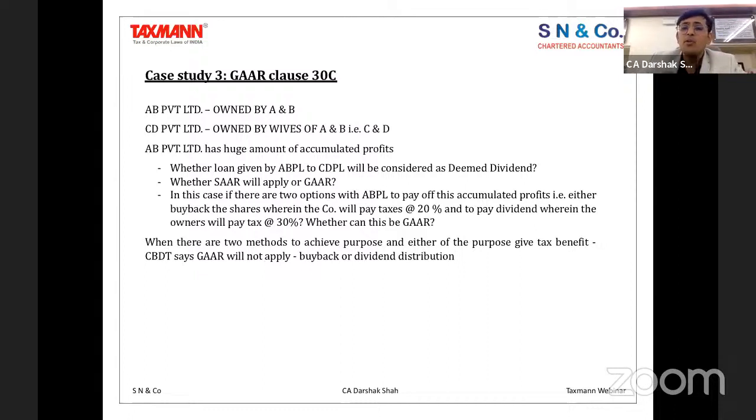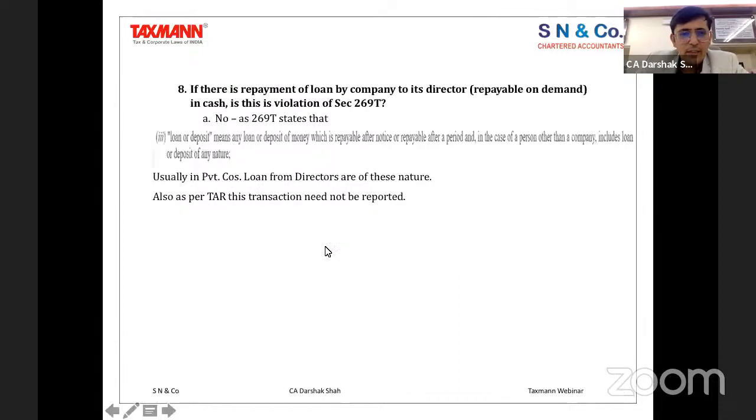What is important to see here is that when the law itself provides you two ways of withdrawing the profit from the business, and you are following one of the provisions, even though that allows you to save a certain amount of tax, it will not be covered under the GAAR provision. That's what the case study is trying to say.